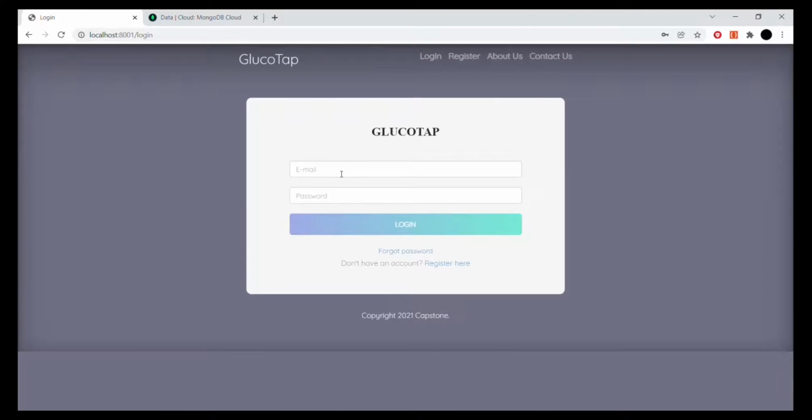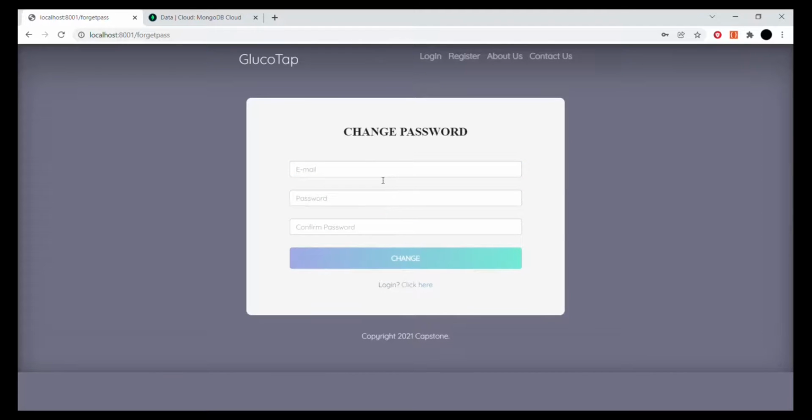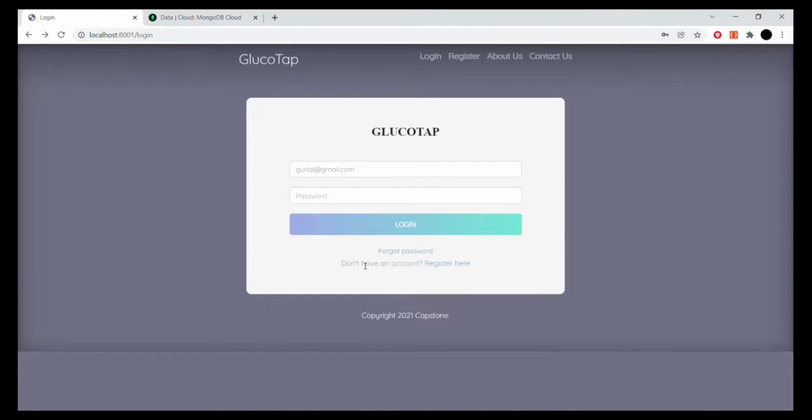Now it will take us to the login page. Here we can log in by putting in our credentials, gurlal@gmail.com, and then the password. As we can see, we have provided other features on the login page as well. If we go to forgot password, we can set a new password for our email ID. Also, if we are not registered, we can go to the register page from here. Now we will log into the ID which we have just registered.